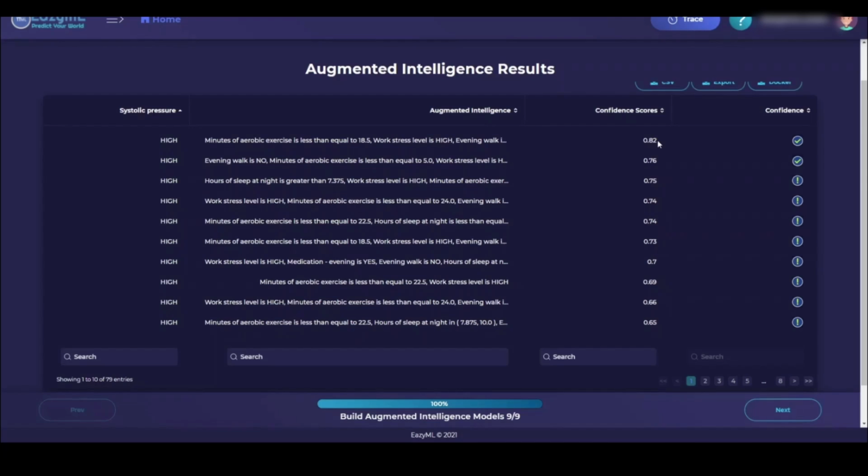You can influence your behavior to some extent to bring your blood pressure to normal levels, such as increasing aerobic activity level and improving your sleep pattern. So these changes in your behavior help your blood pressure reach normal levels. These insights give you prescriptive analytics addressing the root cause.